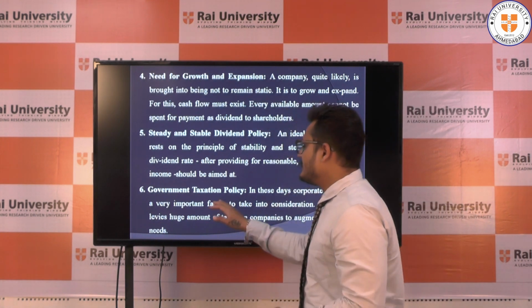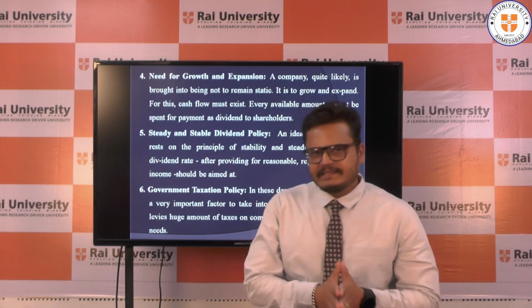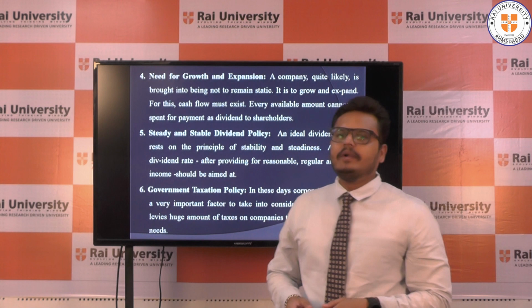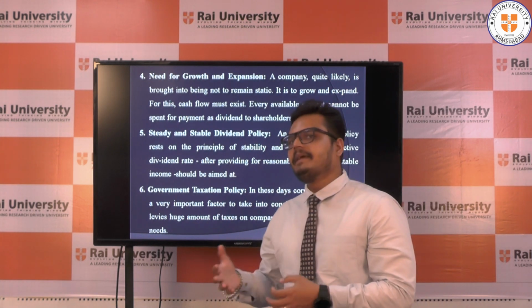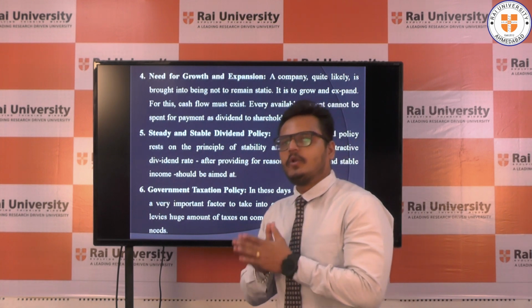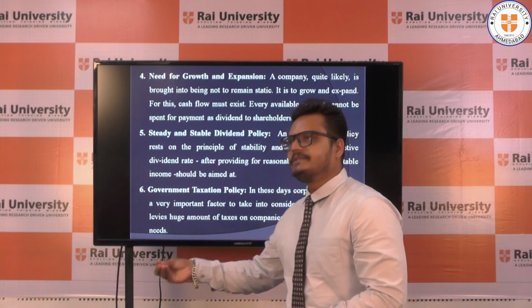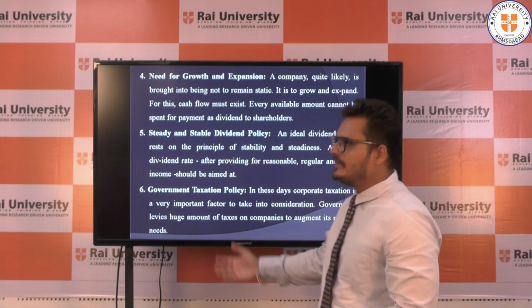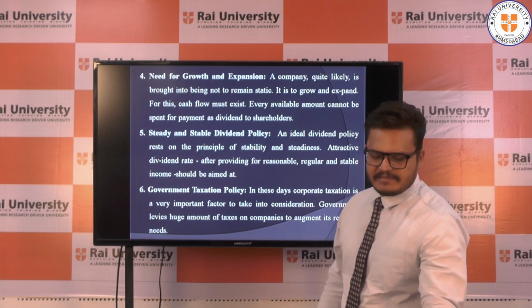So here the impact of tax is most important in the dividend decision. When the tax rates are higher on dividends, the company goes for the other option to retain their money. And if tax rates are low, the company is likely to provide dividends to its shareholders. So the taxation policy of government also impacts the dividend decision of the business organization.